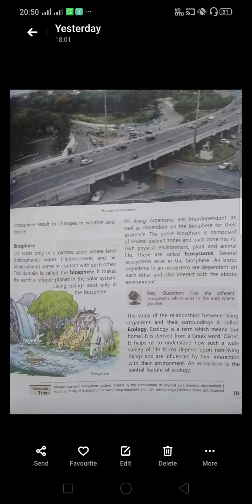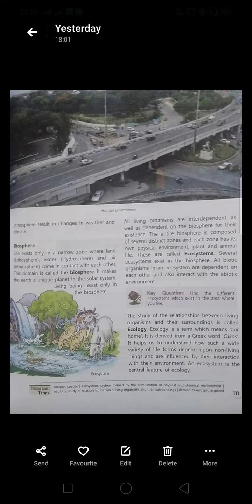The study of the relationship between living organisms and their surroundings is called ecology. Whatever we study about the organisms living in this environment is called ecology. Ecology is a term which means at home, which means our home. You have to underline this line. It is derived from the Greek word oikos.